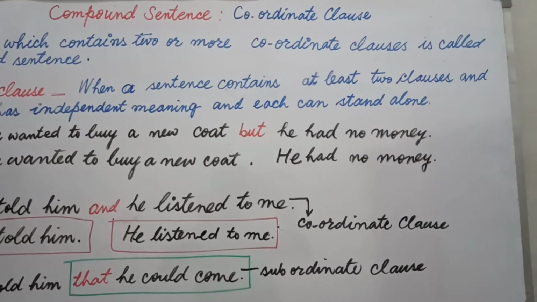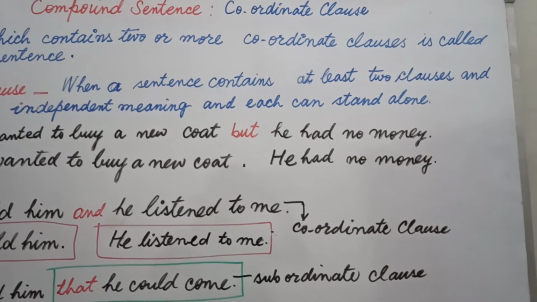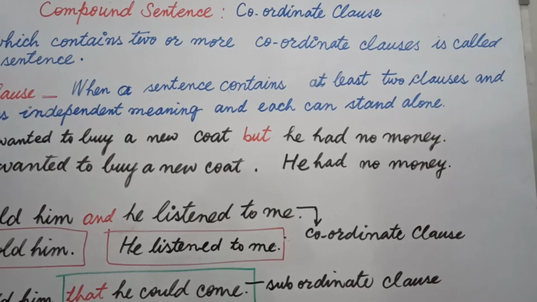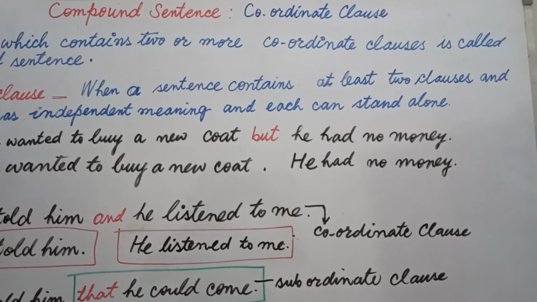And let's take the second part. He had no money. It's okay. He had no money. We have nothing to relate or to do with this sentence. That's okay. He had no money. We don't have any curiosity.